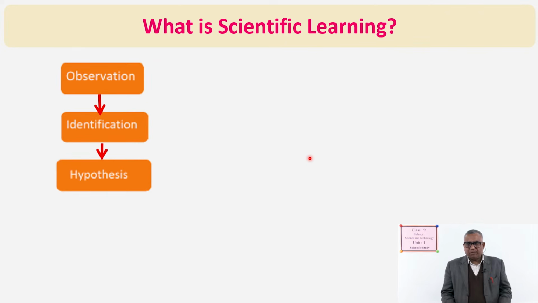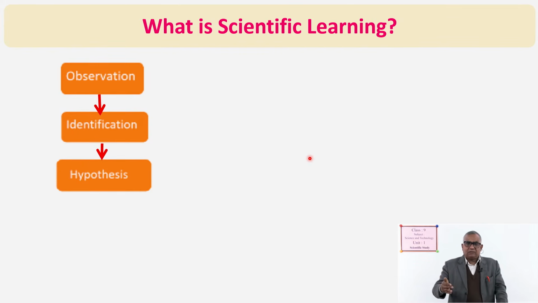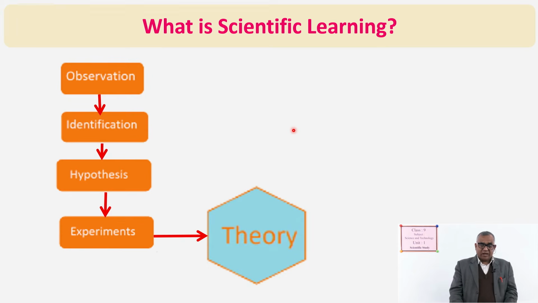Just understand only one example. For example, if you were observing the candle, is there any effect of wind on the flame? Does wind affect the wagging of the flame? So, like that, wind moves more the flame of the candle, that may be one statement. So, hypothesis formation. Then next, experiments. After that, experiment is done and theory is made.